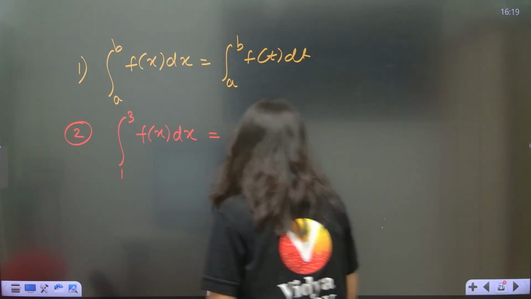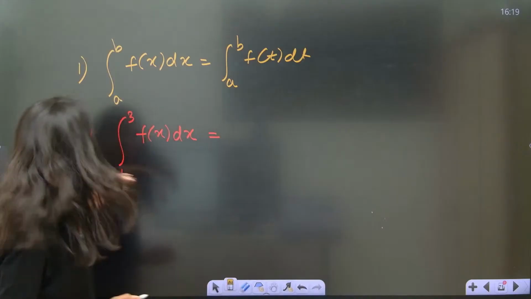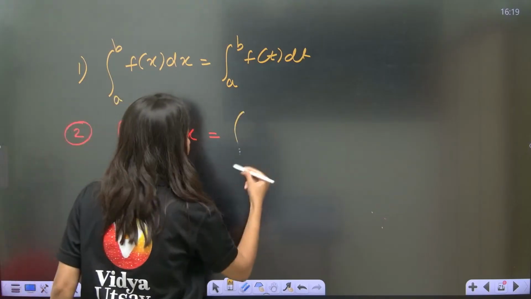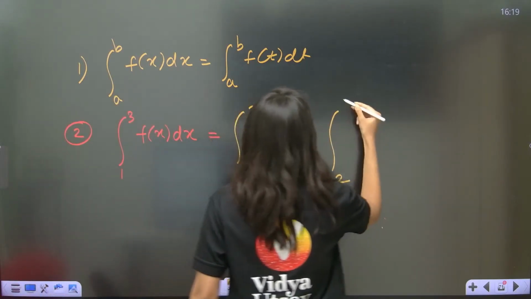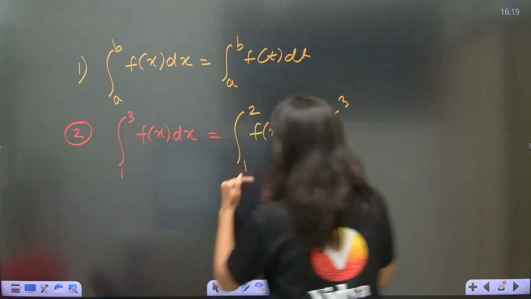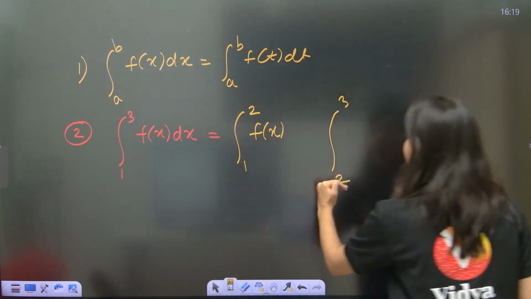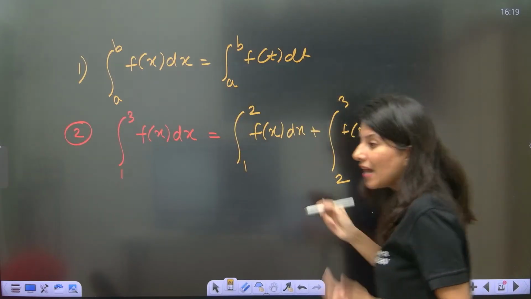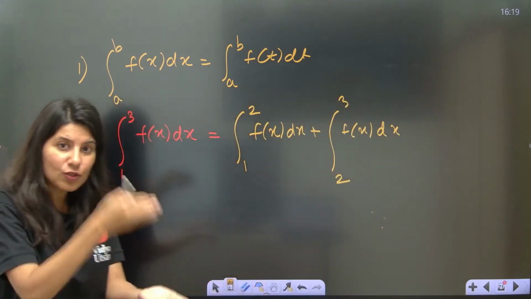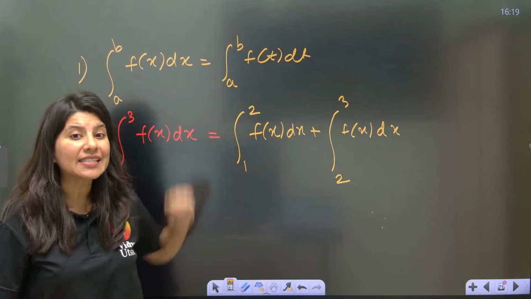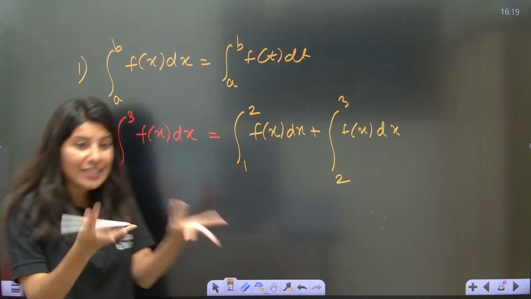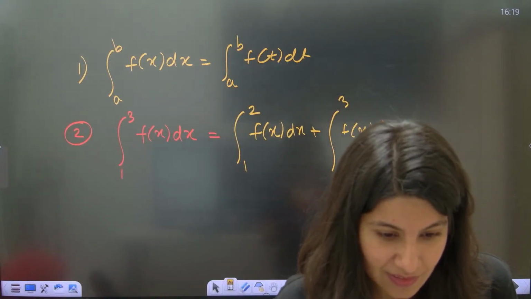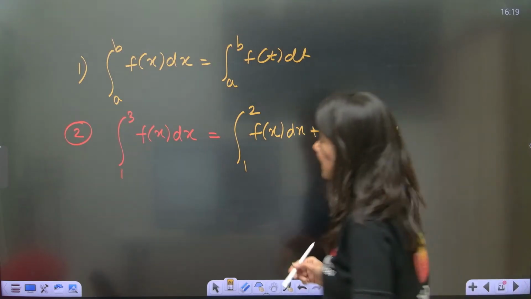Okay? The same thing is happening over here. If I want to go from Indore to Tumkur, I can take a stop in Bangalore. Can you see? So, Indore to Bangalore, Bangalore to Tumkur. Can I do that? But why am I taking that stop? Because I need to stop at Bangalore. Here also, why am I stopping at x equals 2? Because my function is changing its behavior at x equals 2. Okay, alright, getting it? This is the second property.